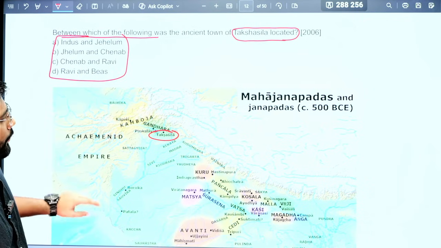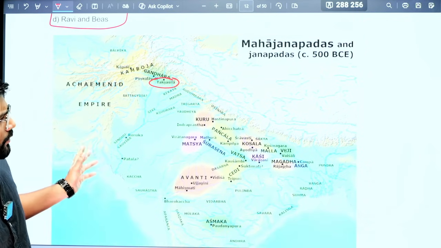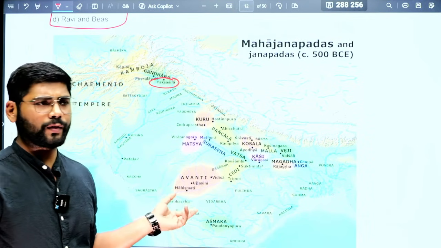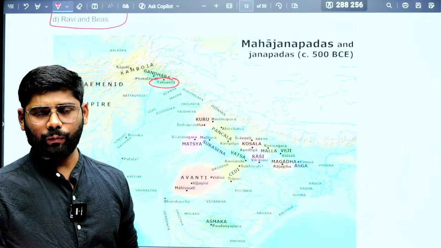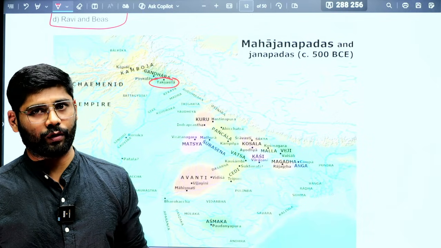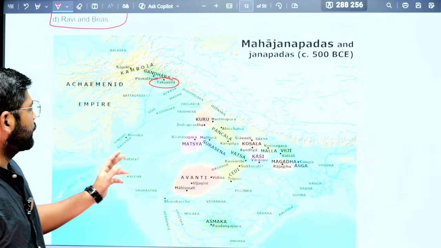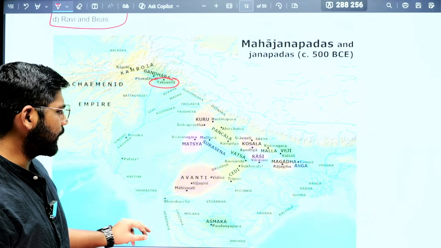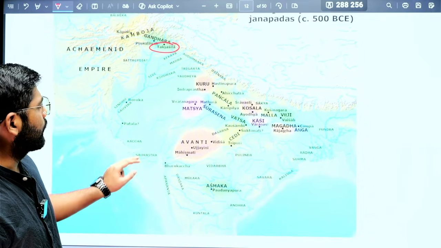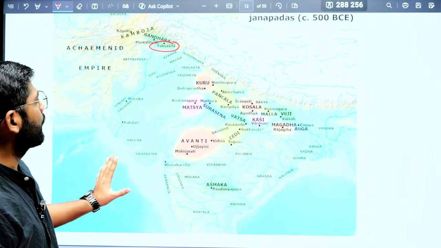Now why I'm showing this is because there is a pattern that UPSC is asking, and I made notes on it last year, and in 2025 it worked for me. They asked a question on that, which I will show you. So this is the map of the Mahajanapadas. You can see all the Mahajanapadas we have seen; I have covered them in this particular map.